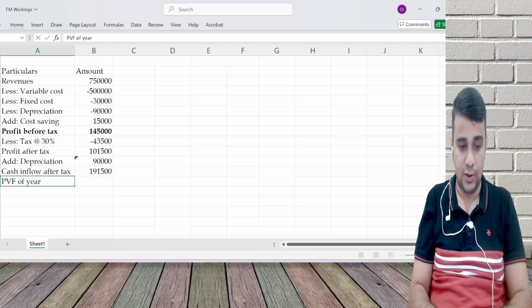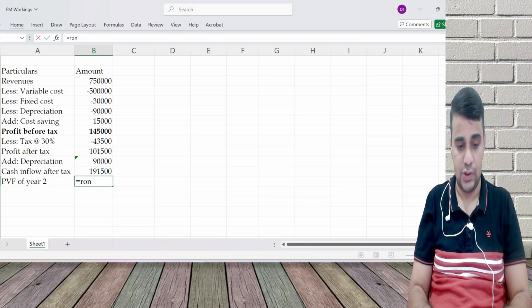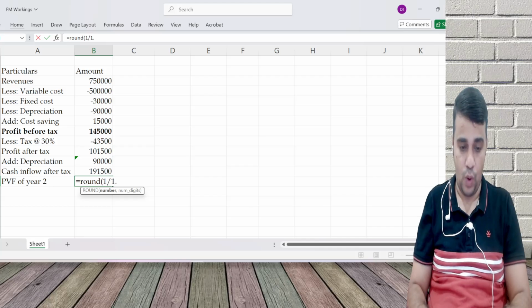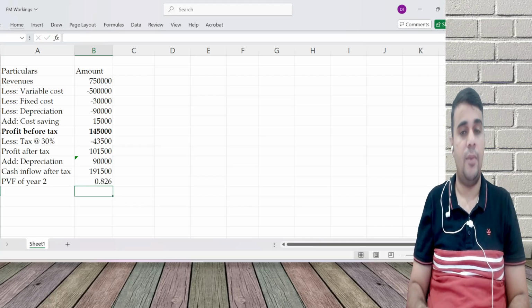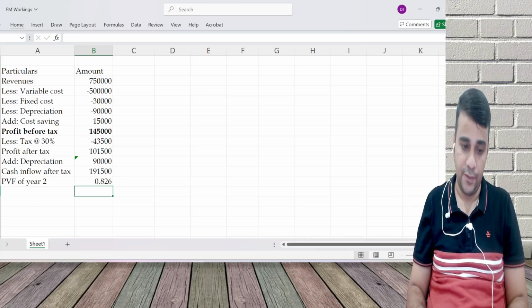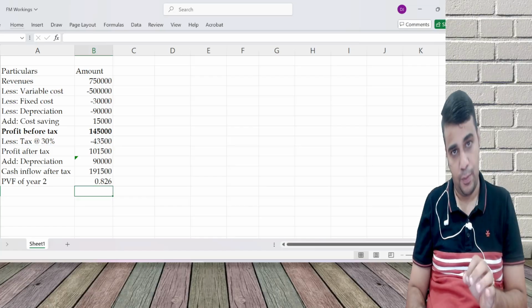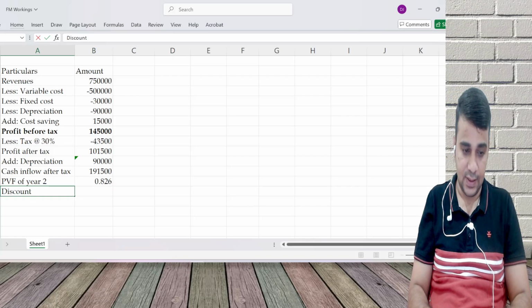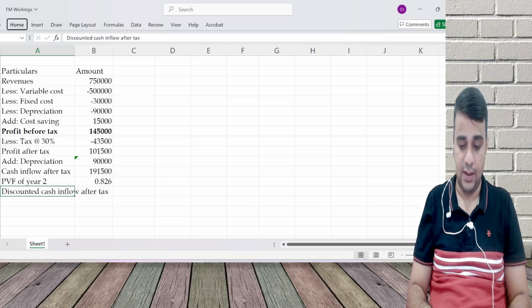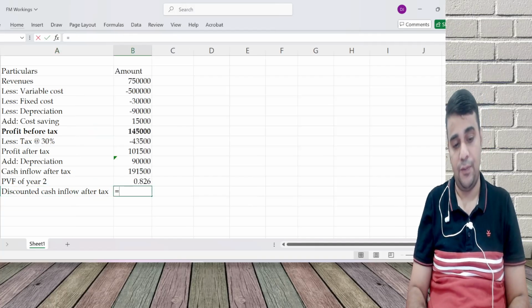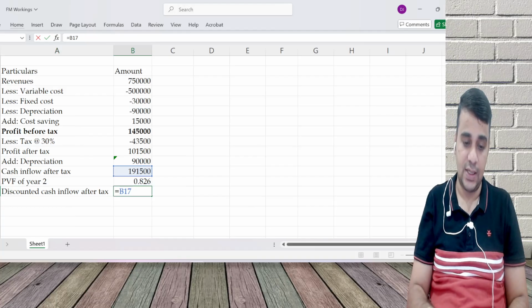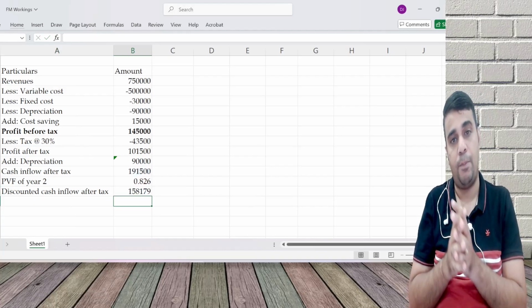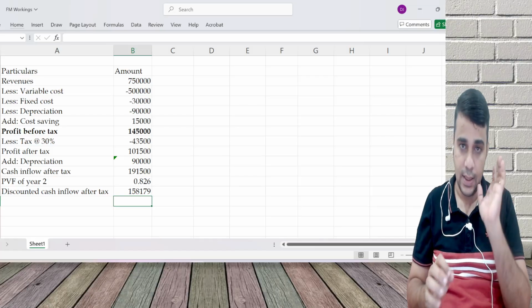PVF of year 2 is 1 divided by 1.1, again divided by 1.1. We normally have PVF to 3 decimals. And finally, discounted cash inflow after tax. I've just done the second year calculation. I've not done proper analysis. Only year 2 I have done.